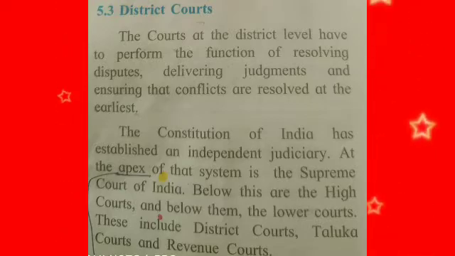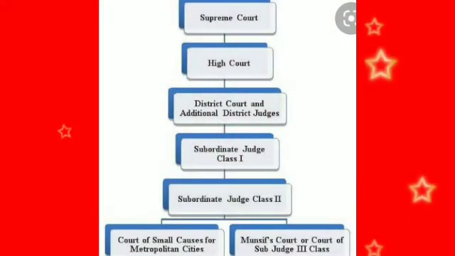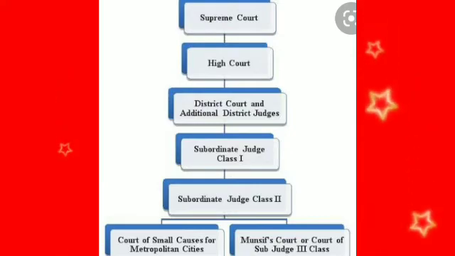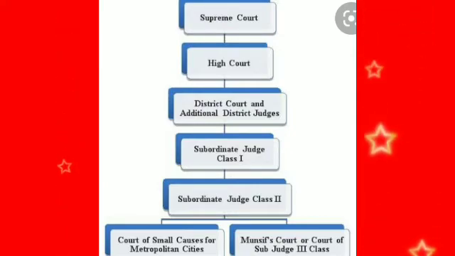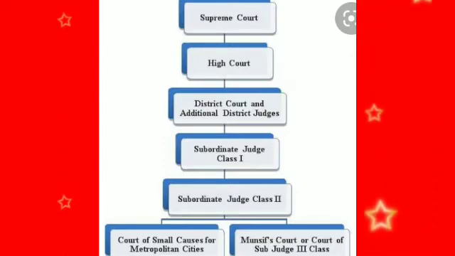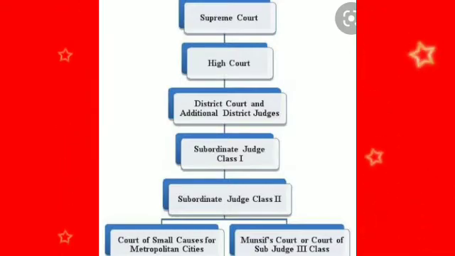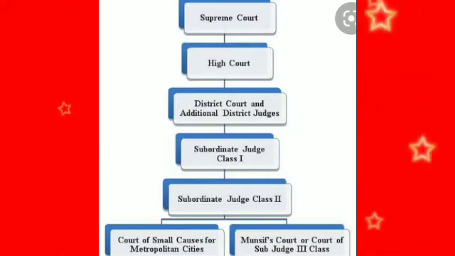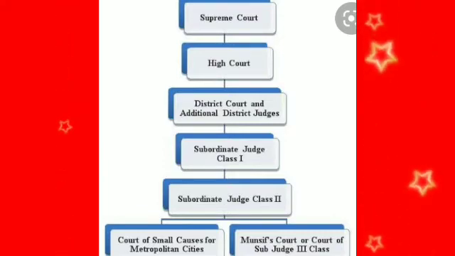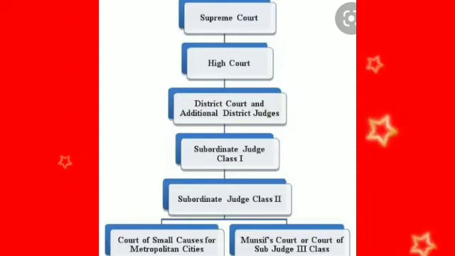Below this is the High Court. First there is the Supreme Court, second the High Court, and third the District Court, and below them the lower courts. These include district courts, taluka courts and revenue courts. Okay, these are the steps. If we go from down to up, first the revenue court, taluka court, district court, after them High Court, and after that Supreme Court.